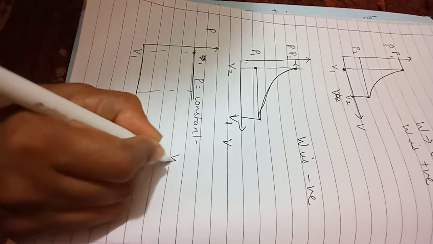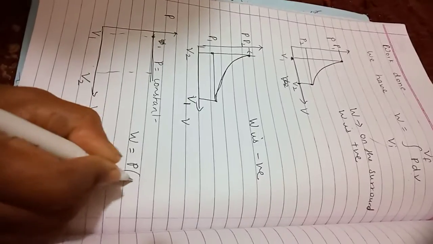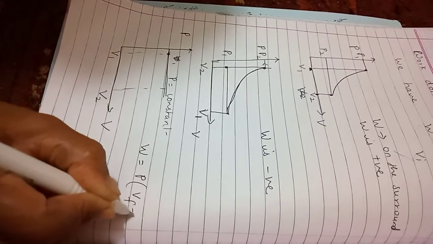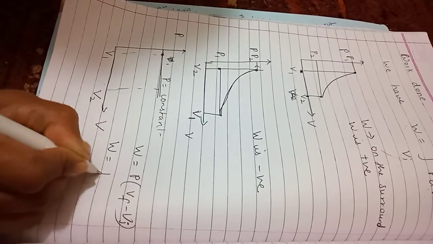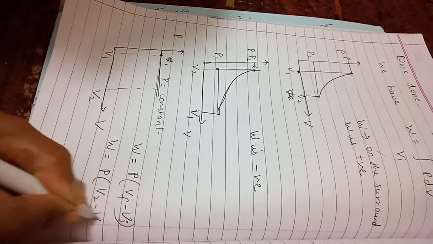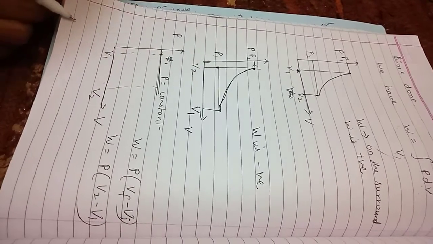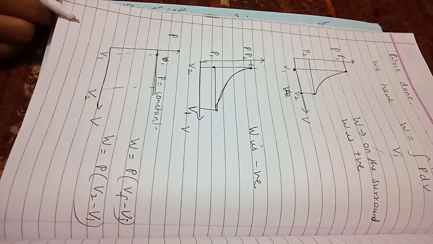In that case, what is the work done? It is pressure times final volume minus initial volume, which can be written as W = P(V2 - V1). You need not use any sort of integration here.